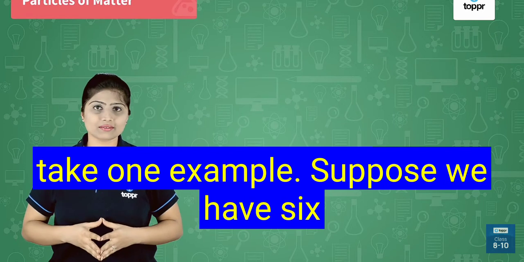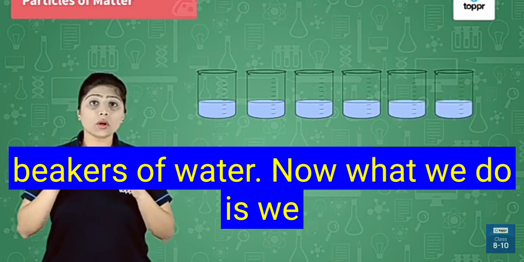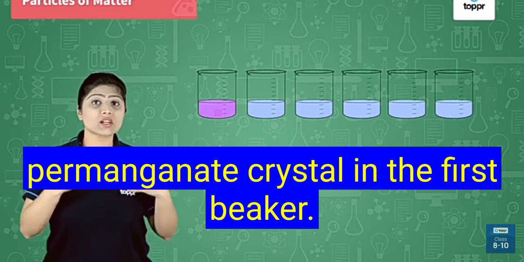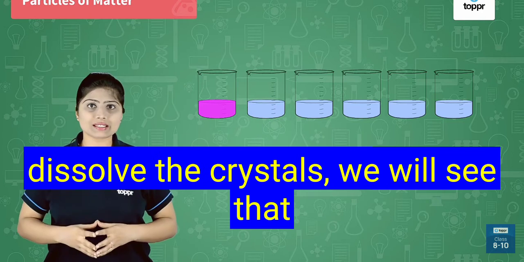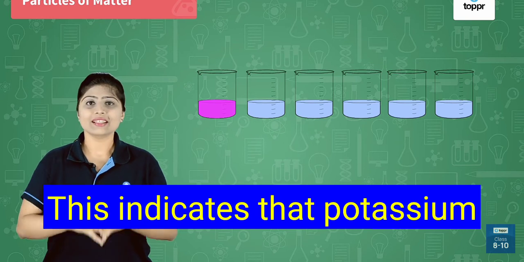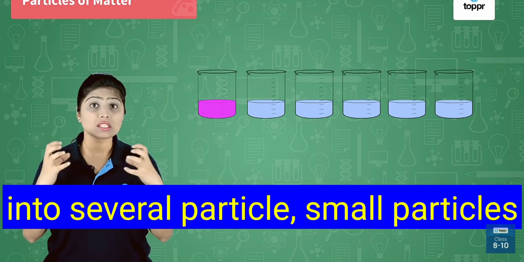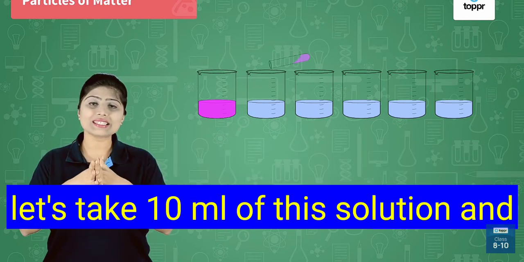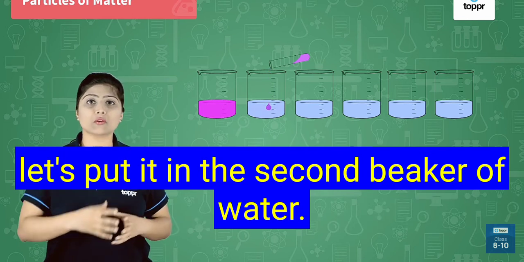Let's take one example. Suppose we have 6 beakers of water. Now what we do is we are going to dissolve potassium permanganate crystal in the first beaker, which is a little pink in color. Once we dissolve the crystal, we will see that the entire solution now has become pink. This indicates that potassium permanganate crystal has divided itself into several small particles, due to which we can see a color.